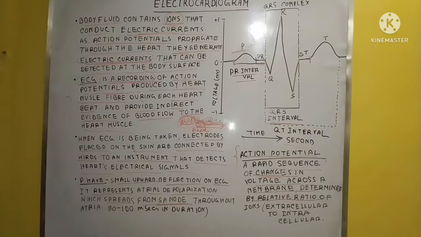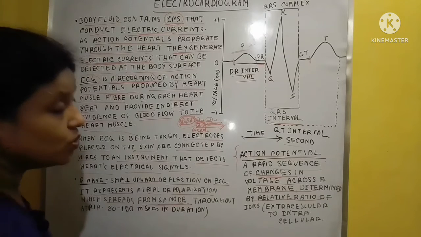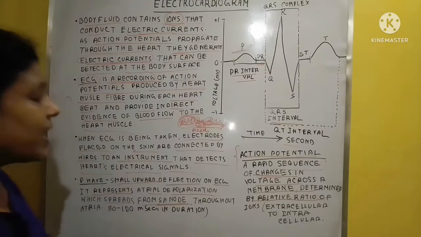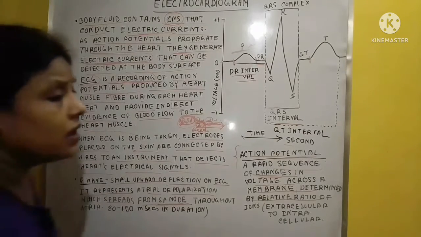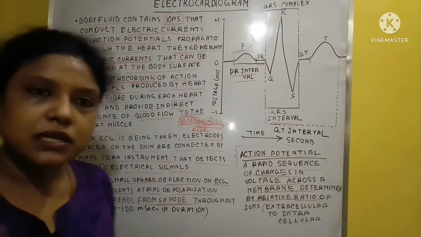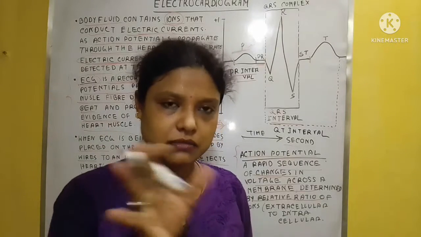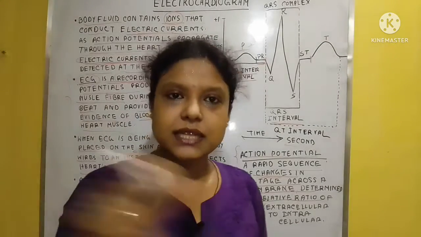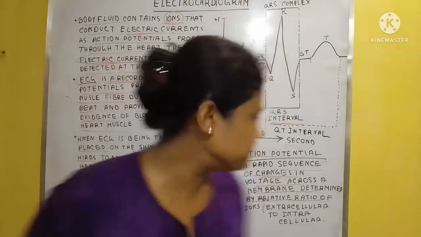Now here, this is very important: the SA node. I explained in my different video what is the SA node, what is the AV node, what is the Purkinje fiber, what is the fiber of His. So I explained in another video, you just check it out. And you just follow the i buttons of every video, and I always try to link one video with another so you can easily get the different types of videos from that link. Because I don't give any link in the description box, you have to check the i buttons that are present in the upper side of the video.